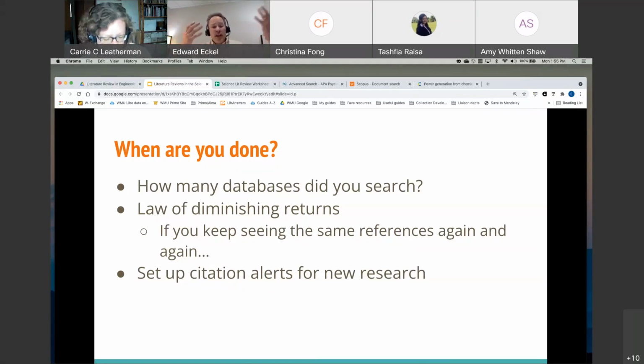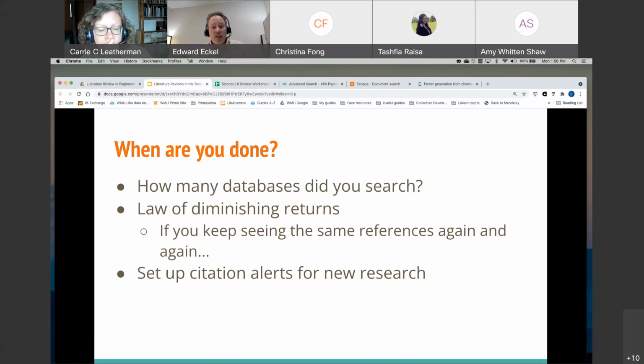Databases often overlap. One database will have some of the same references as another in that discipline, but there may be references they don't have in common. So you might need to search 3 or 4 different databases, collect all the references, get rid of the duplicates, and then look at that list. There is something called the law of diminishing returns. You will start to know if you've done as exhaustive a search as you can, if you've come up with all of the possible keywords and you keep seeing the same references come up in multiple databases. At that point, you could say, I'm seeing the same references. I either need to change my keywords if I'm missing something, or I've probably found everything that's relevant.